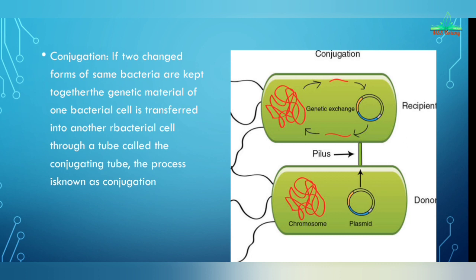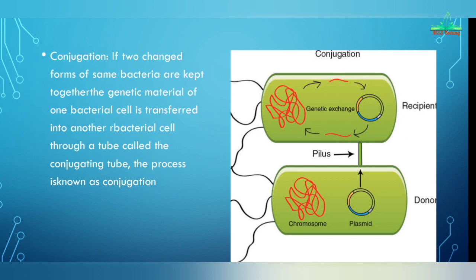So, conjugation is when two different forms of the same bacteria are kept together, the genetic material of one bacterium is transferred into the other bacterium through a tube, and this is called the conjugation tube.